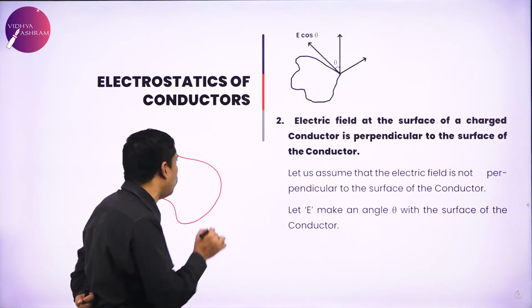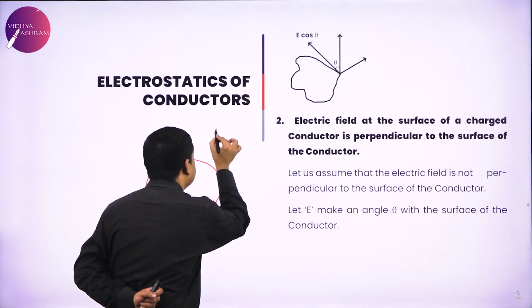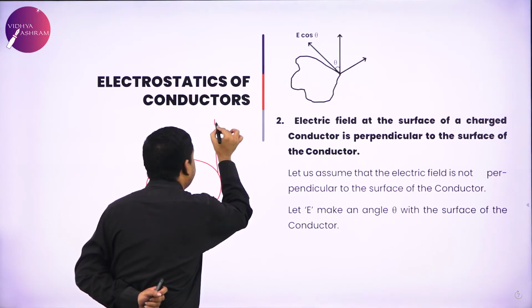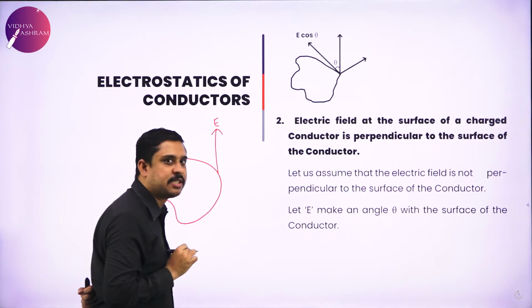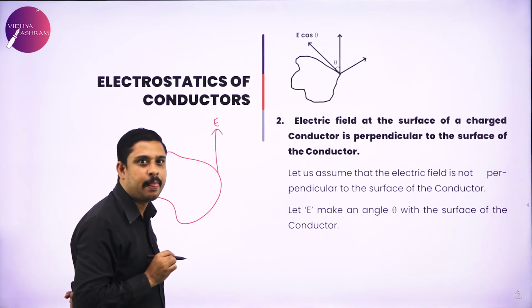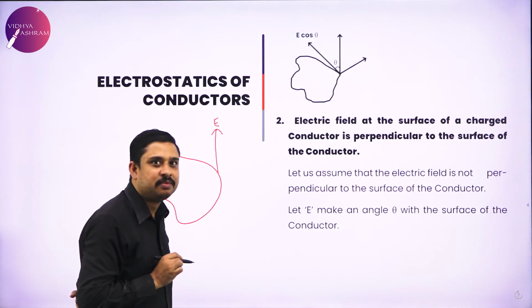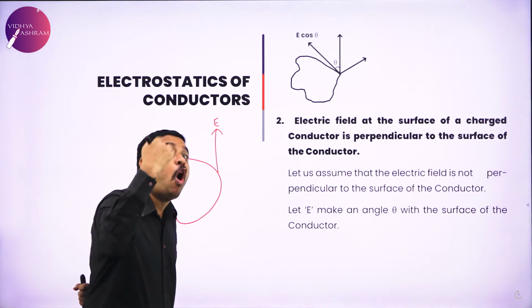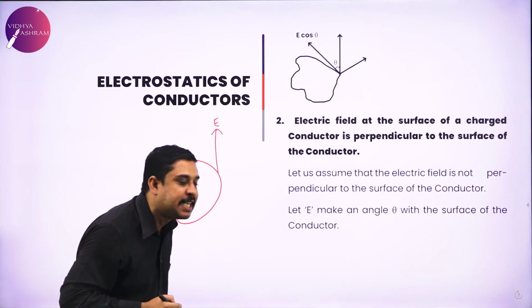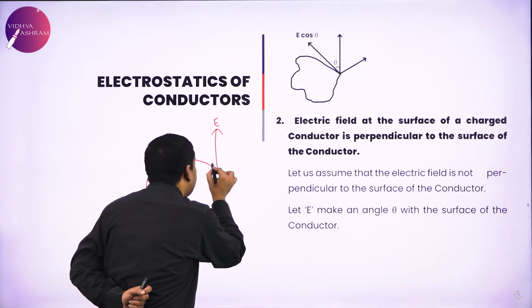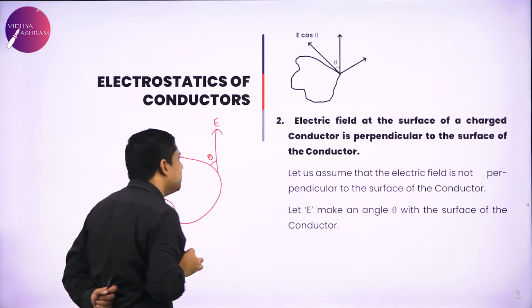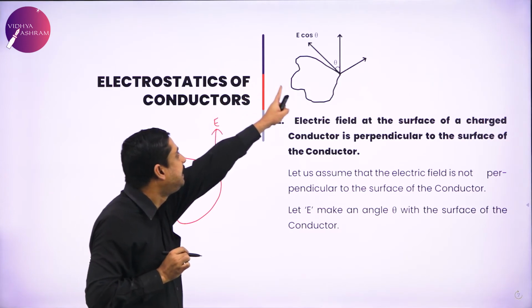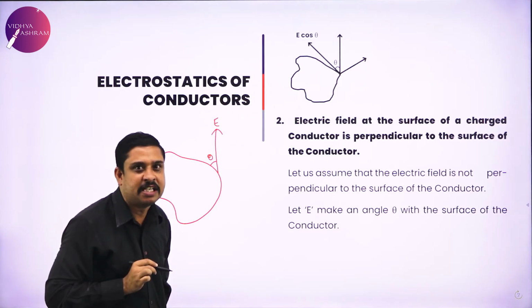So I will consider this as the direction of the electric field. If electric field is not perpendicular to the surface, it has to make some angle theta with the surface.